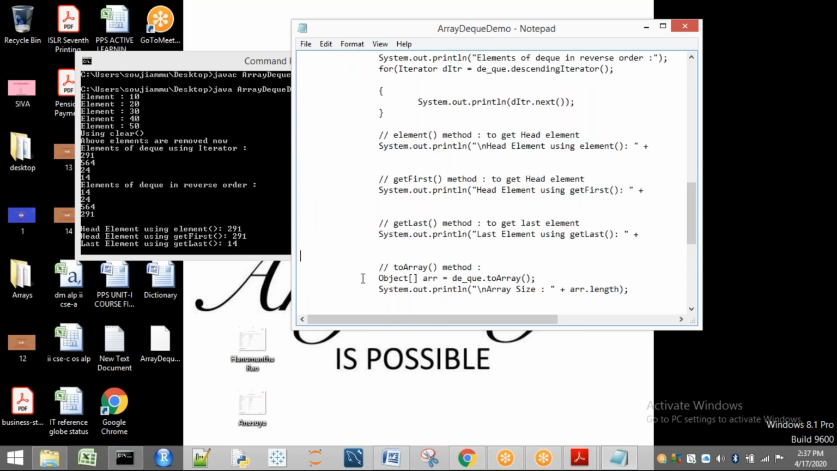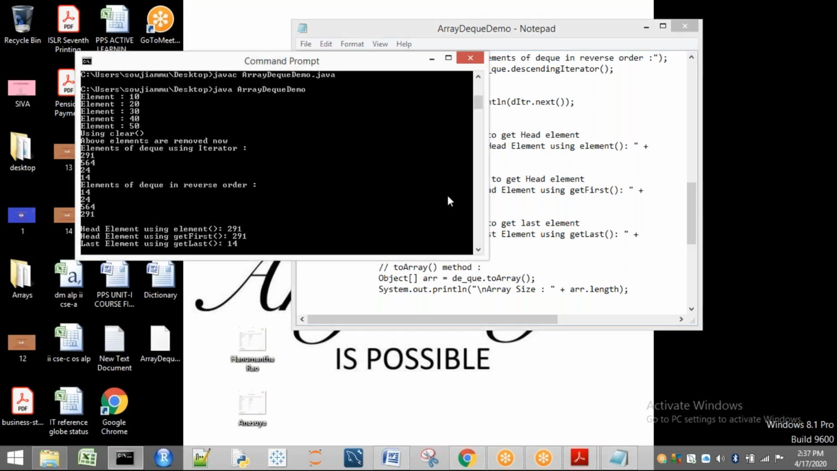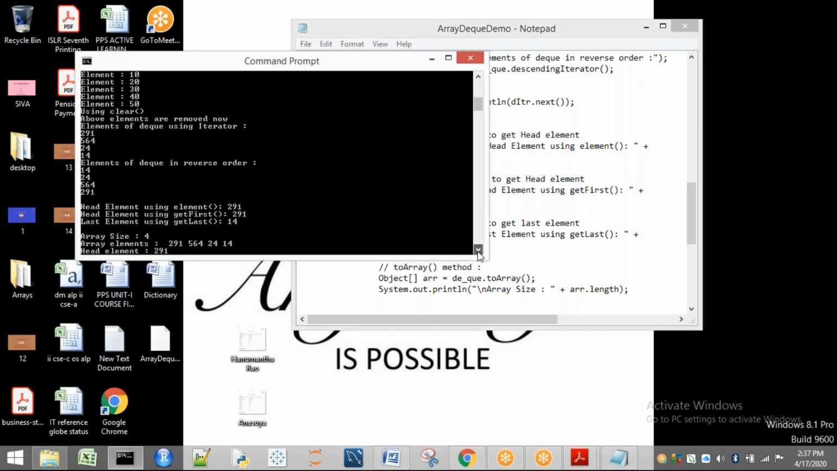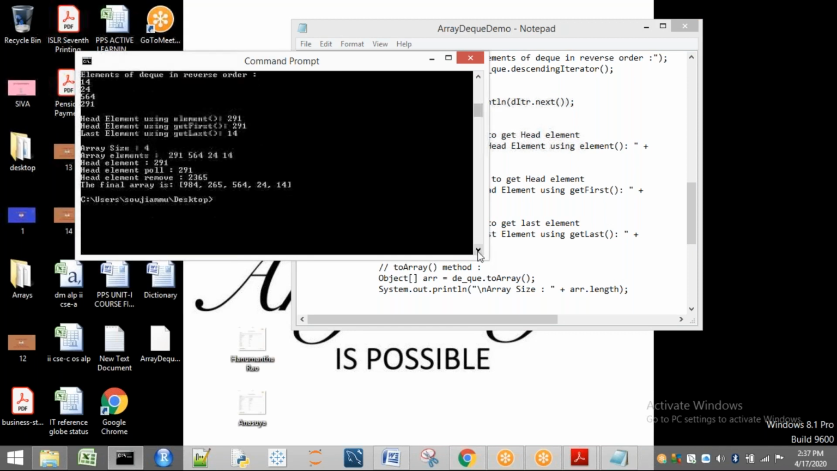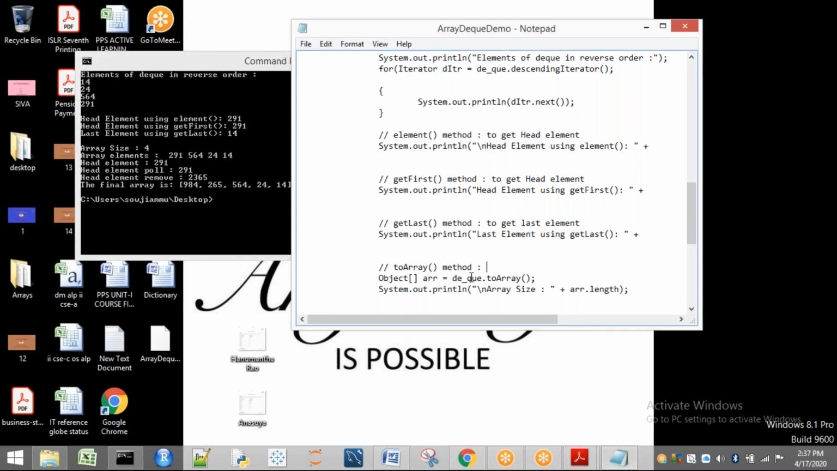After that, which method is used? After getLast, I'm going to use toArray. This is also one important method. If I want to convert the elements that are present in your DQ into an array, I have to use a method called toArray. Now all the elements of DQ are going to be converted into an array, and it is going to be stored in arr. Now tell me, what are the elements of arr? The elements of arr are 291, 564, 24, and 14.